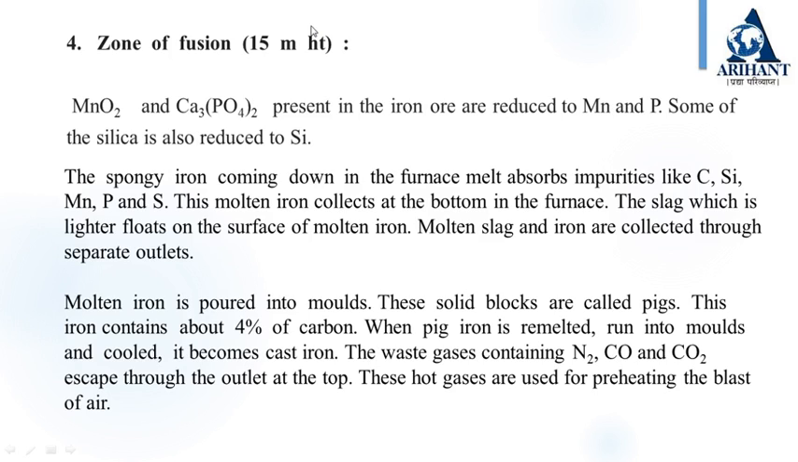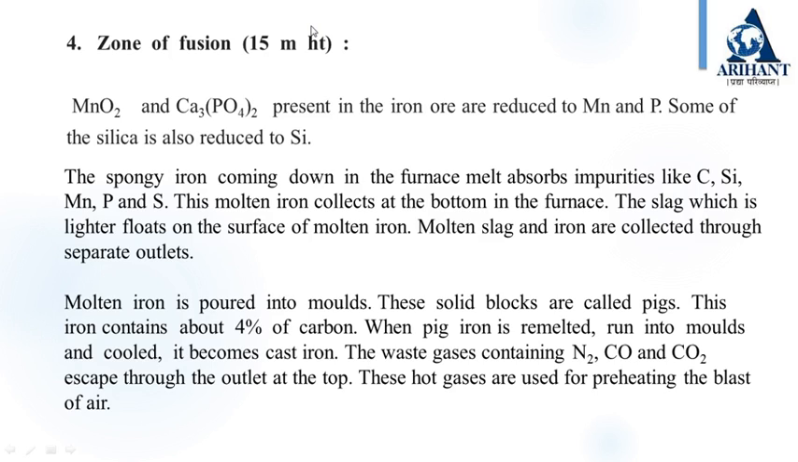Next is zone of fusion. Manganese dioxide and calcium phosphate present in the iron ore are reduced to manganese and phosphorus. Some of the silica is also reduced to silicon. The spongy iron coming down in the furnace melts and absorbs impurities like carbon, silicon, manganese, phosphorus and sulfur. This molten iron collects at the bottom in the furnace.